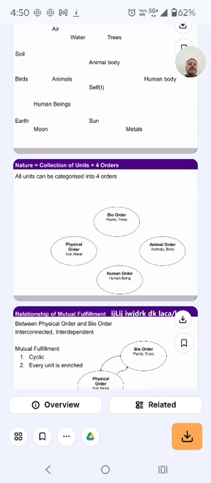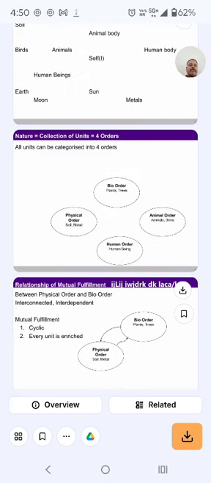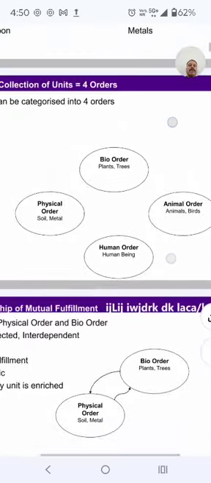Okay, all units can be categorized into four orders: bio order, animal order, human order, and physical order. The plants and trees are called bio order; animals and birds are animal order; human beings are human order; and soil, metals, hills, etc. are physical order.